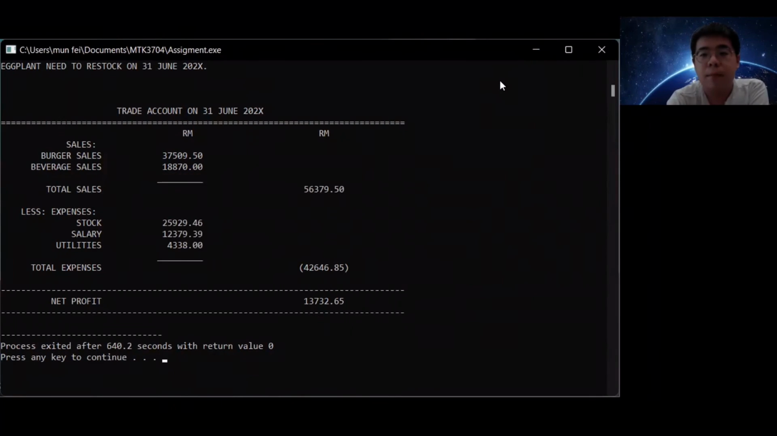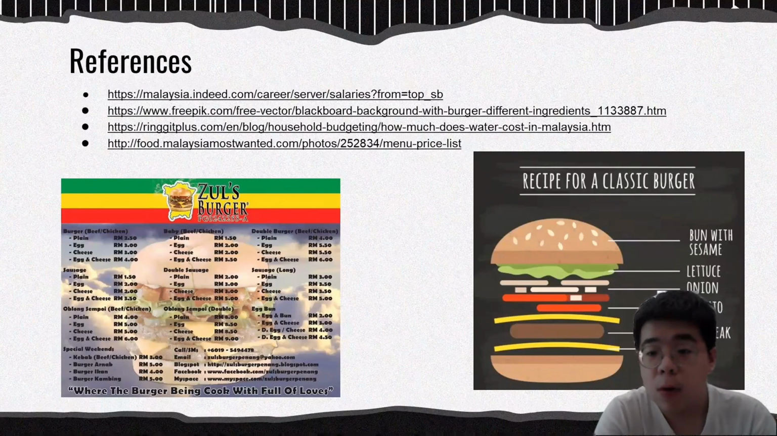So after the demo part, before we end our presentation, of course we have the references, in order to do well in our assignment. So this is the reference that we used in our assignment.